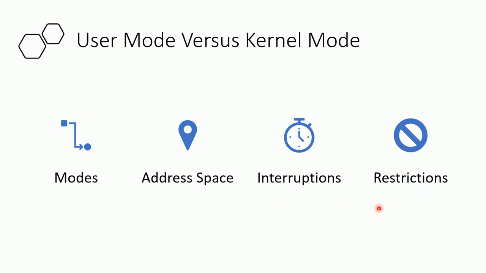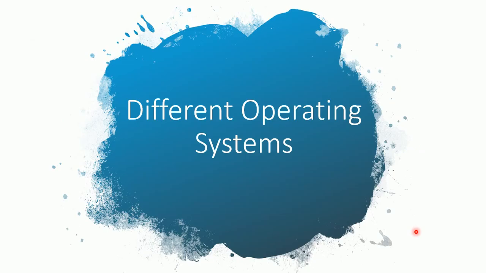In user mode, there are restrictions to access the kernel program, such as user mode cannot directly access the hardware resources. It has to request the kernel in order to access any hardware resource, whereas in kernel mode, both user programs and kernel programs can be accessed directly.